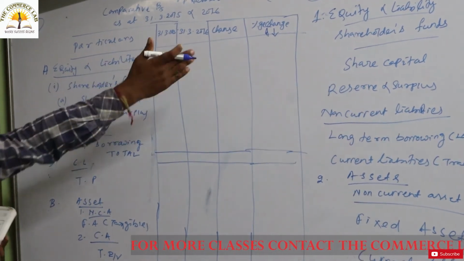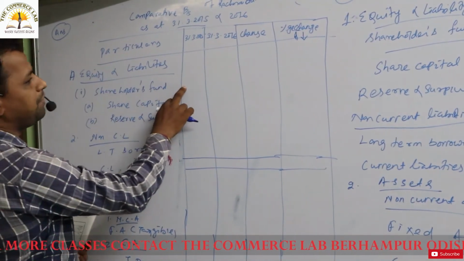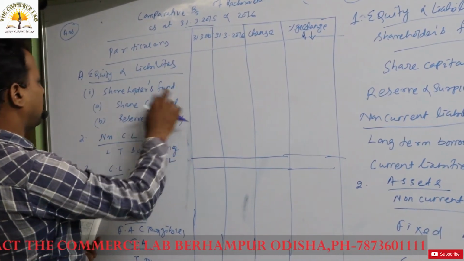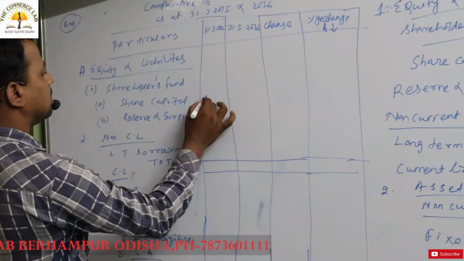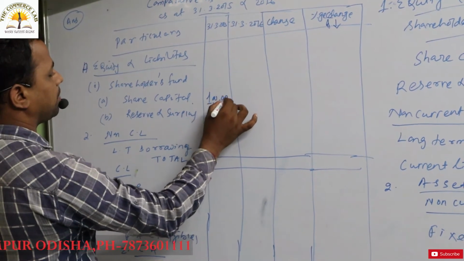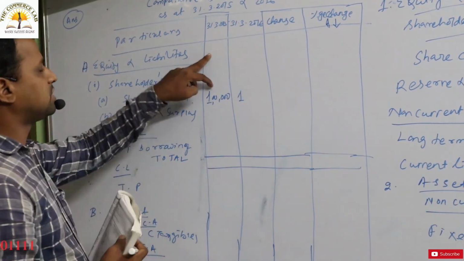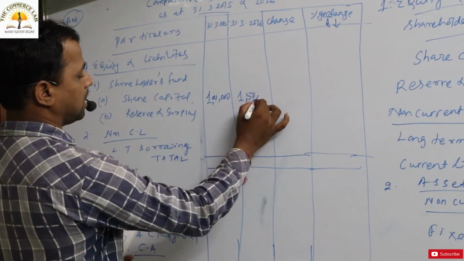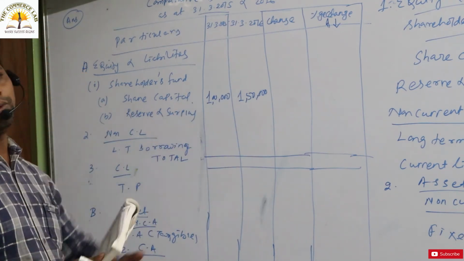Okay, look at this Rachna Limited. There is a shareholder fund, and under the shareholder fund, share capital is there. The share capital has increased. That means the share capital of the previous year, 2015, is 1 lakh, and in 2016 it is 1 lakh 50,000. That means there is an increase in the share capital from 1 lakh to 1 lakh 50,000.